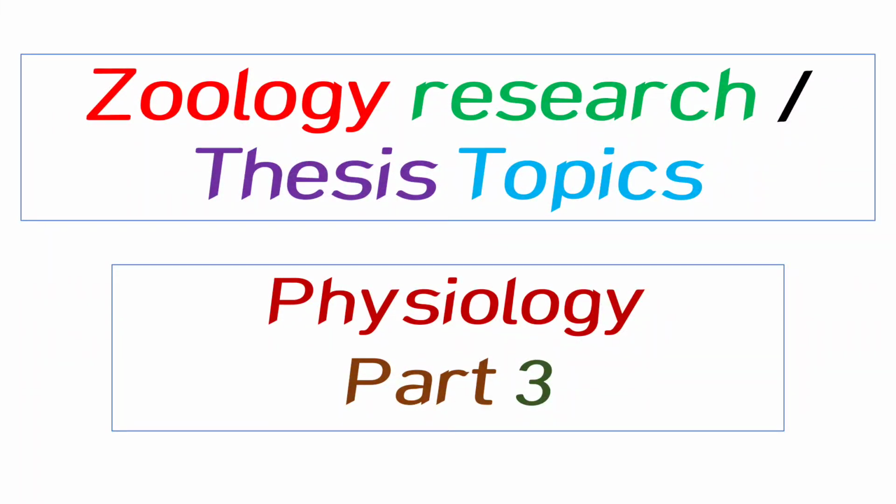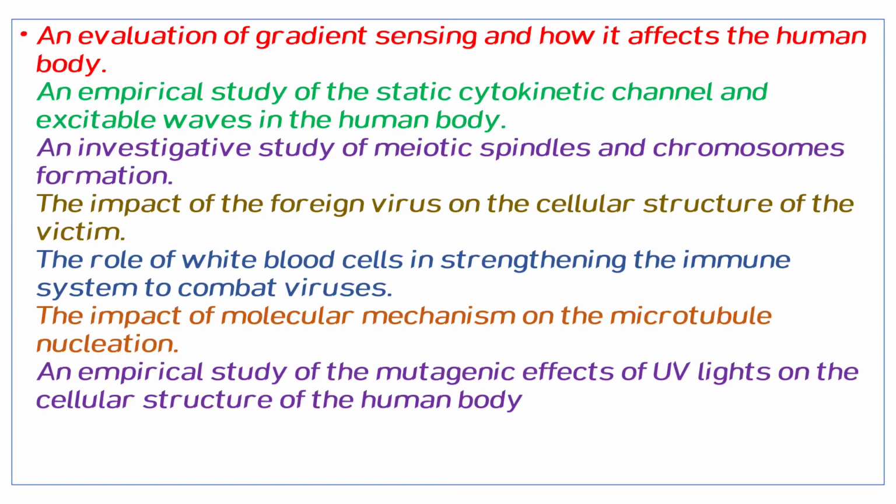Today we are going to discuss the zoology research topics regarding physiology, basically animal physiology plus medical physiology. The first topic is evaluation of gradient sensing and how it affects the human body, which belongs to medical physiology. An empirical study of static cytokinetic channels and excitable waves in the human body.